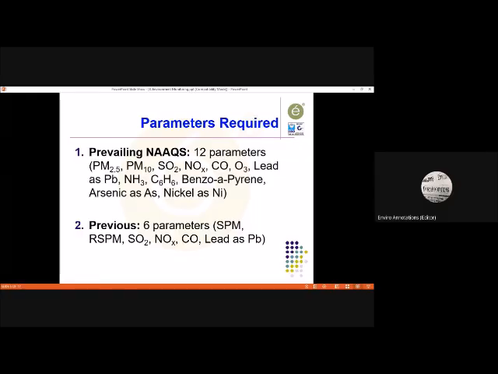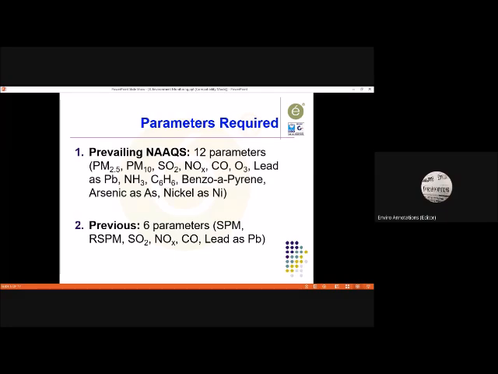So what should ideally be done in such a case is that all these 12 parameters should be monitored once, twice or thrice, and then it should be discussed with the authorities, maybe the State Pollution Control Board or Union Territory Pollution Control Committee, as well as the Ministry of Environment, Forest and Climate Change.